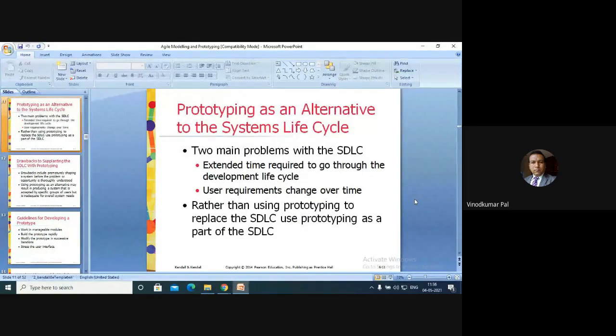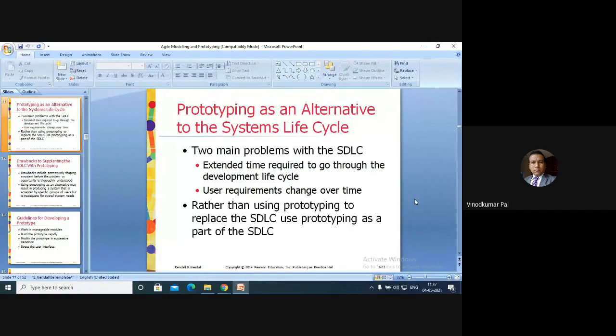Now, the next subtopic in this category is prototyping as an alternative to the system life cycle. Now, see, at times your system analyst argues that prototyping and agile software development methods compare better than the SDLC. Now, there are some points related to the SDLC. They found two main core problems. The first one is the extended time required to go through the development life cycle.